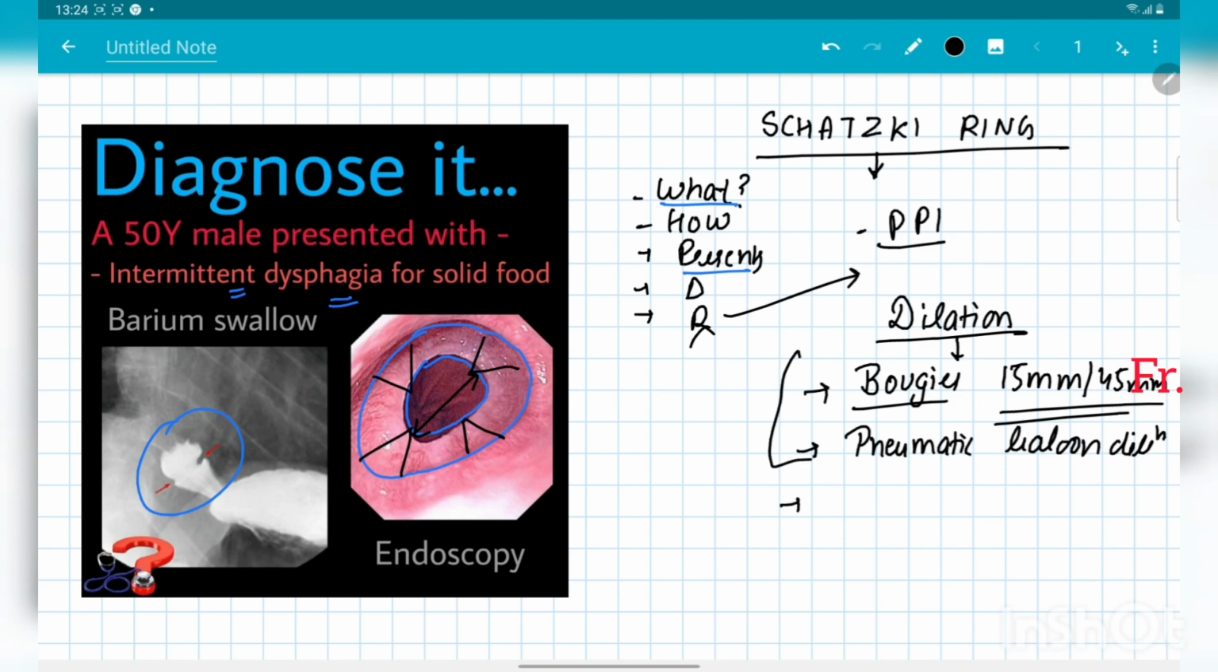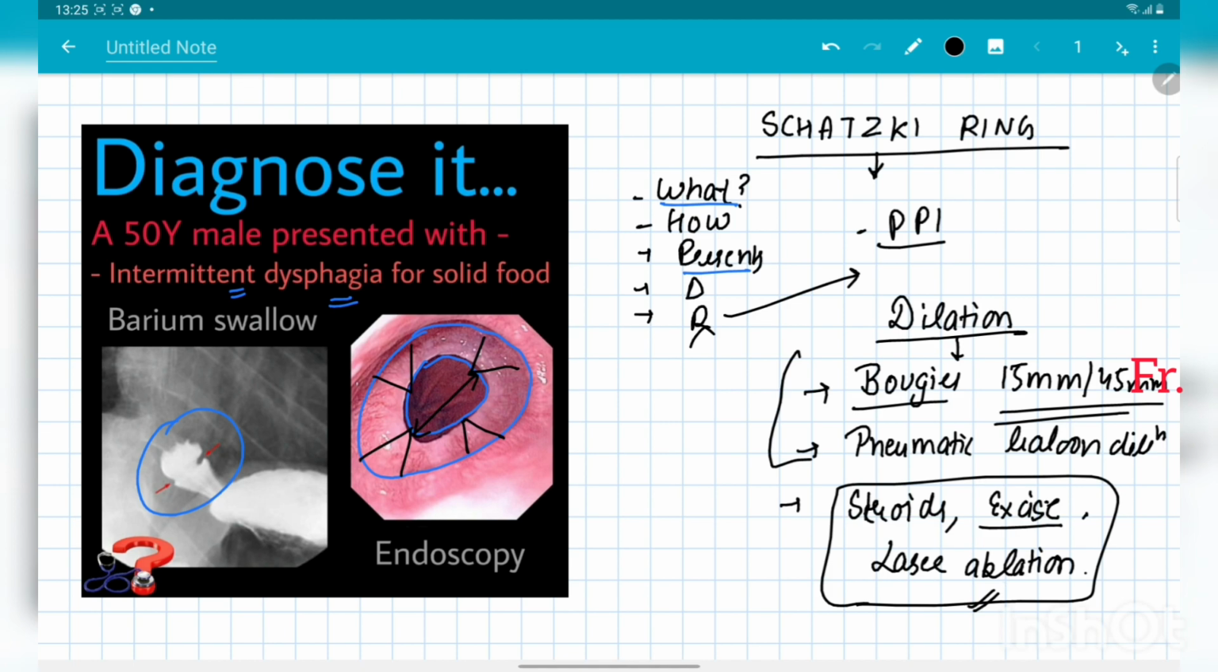If the Schatzki's ring recurs or cannot be dilated with bougies or pneumatic balloon, then the other treatment options that we have are, by the endoscope, we go there and we can inject steroids. We can also excise the ring. We can sometimes do laser ablation. So these are options tried when dilatation is not possible. And with these, proton pump inhibitors are given to the patient to prevent recurrence. Because in some cases, even after dilatation, due to the presence of GERD, the Schatzki's ring recurs.